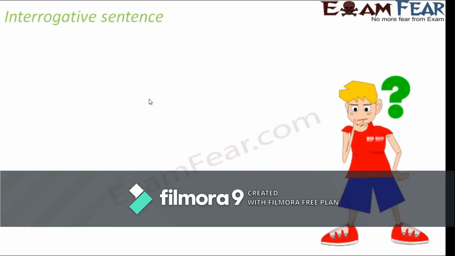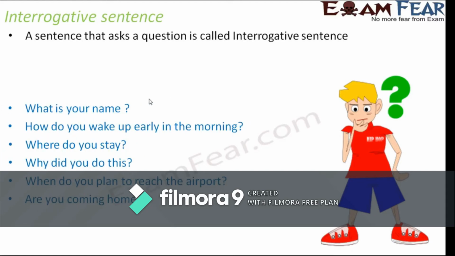Let's now talk about the second kind of sentences, that is interrogative sentences. What are interrogative sentences? A sentence that asks a question is an interrogative sentence. Whenever you are asking anything, and that question could be any question under this earth, it falls under interrogative sentence.